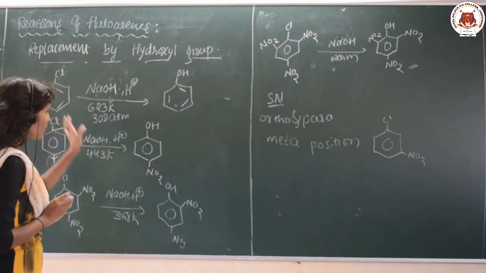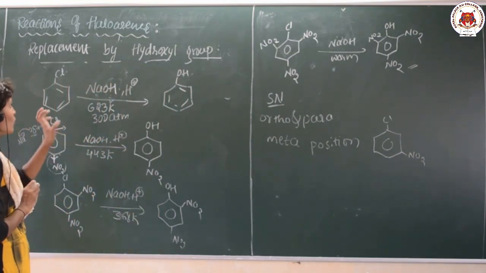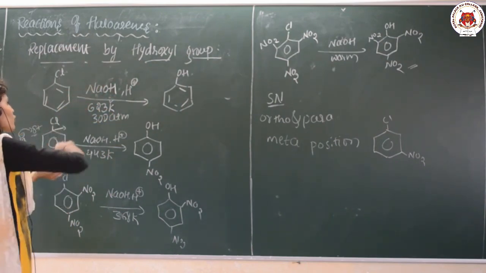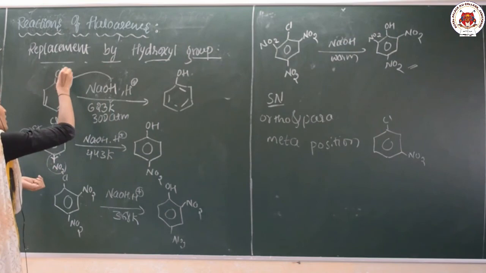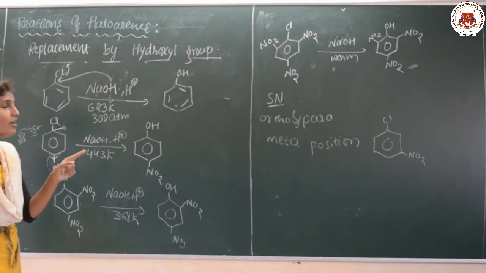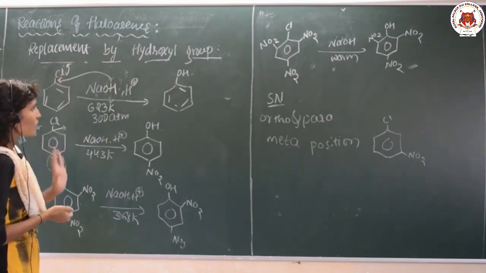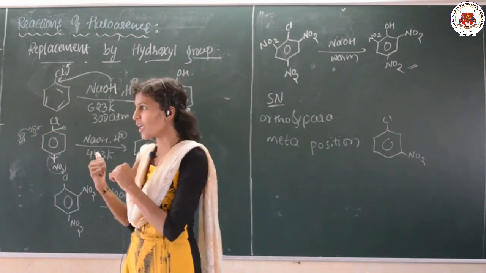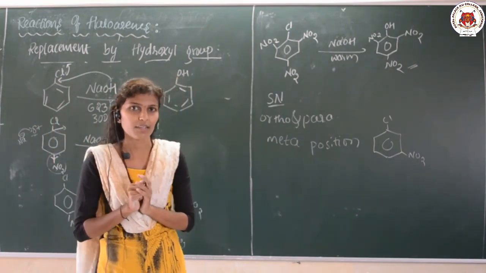So the rest of the concept is clear, I hope. It is only the replacement by the hydroxyl group, which means Cl must be replaced by OH. So this is how we can explain the nucleophilic substitution reaction in the case of haloarenes. Clear? Thank you.